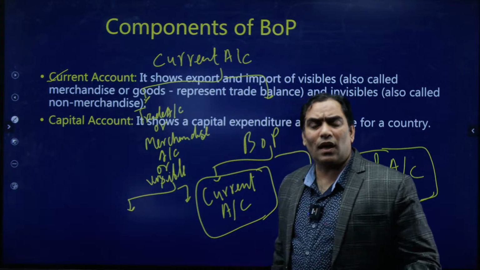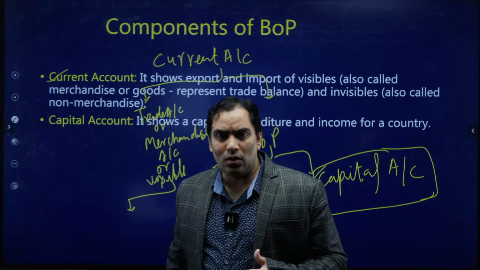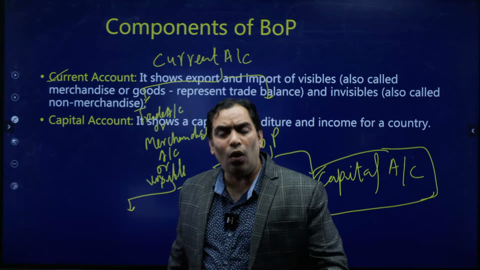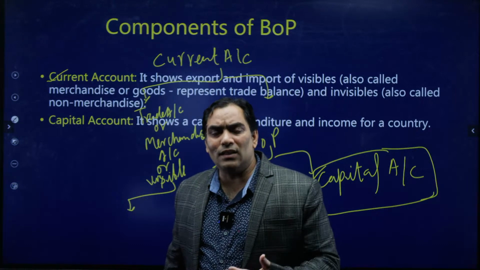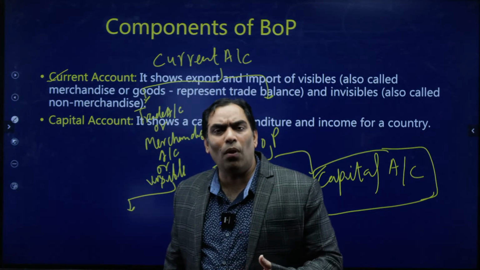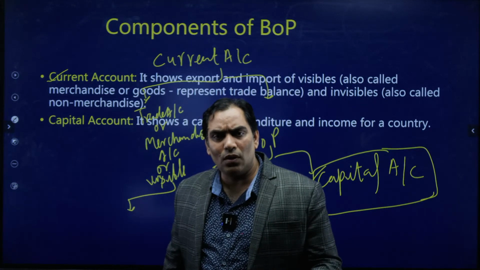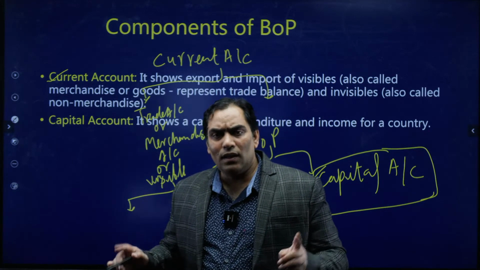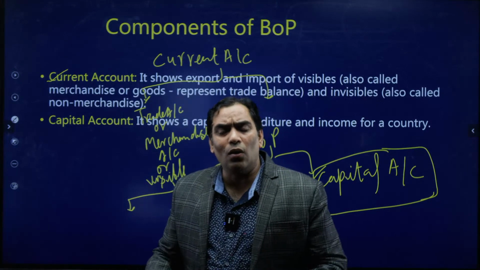Current account means it takes into account the current transactions of one country with the rest of the world, and those current transactions take place in the form of exports and imports of goods and services. So current account can be categorized further under two categories.